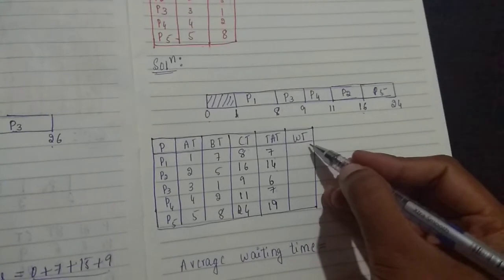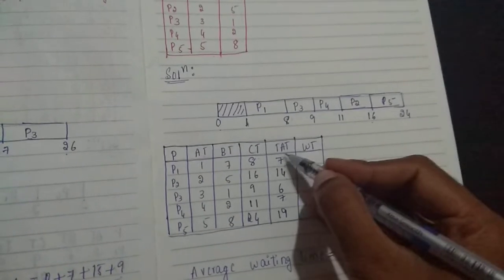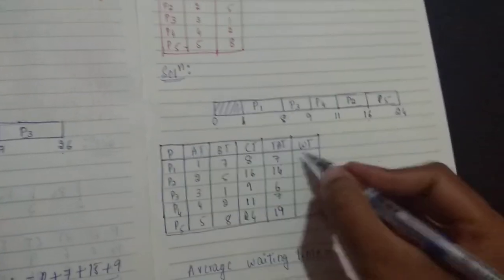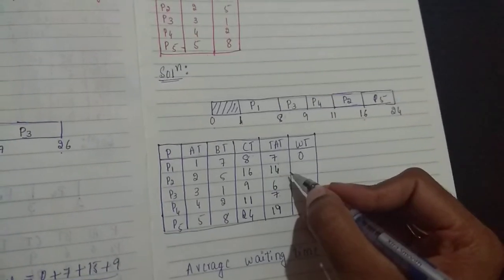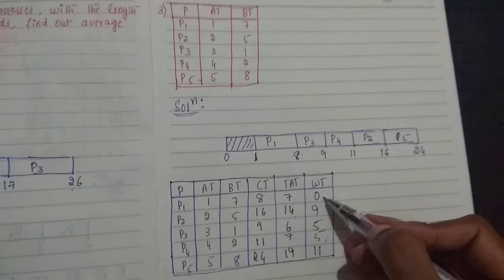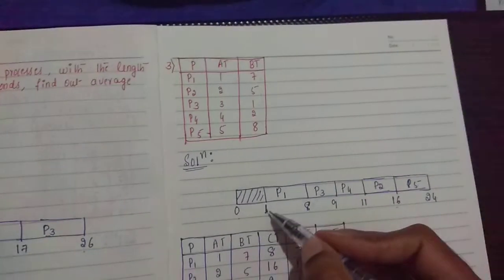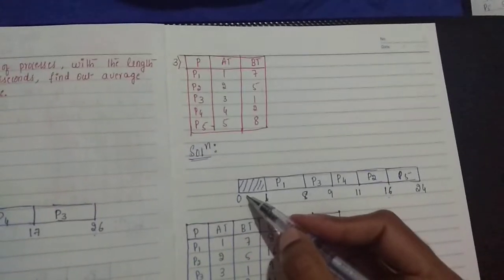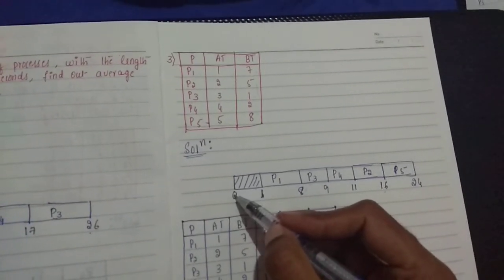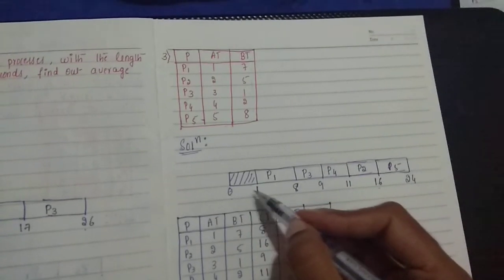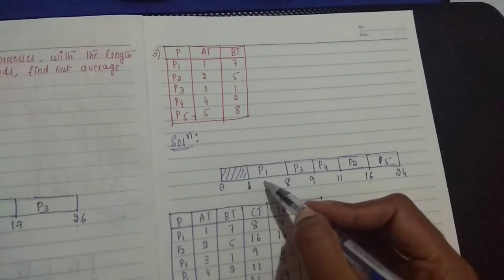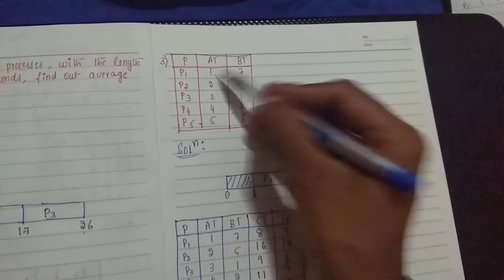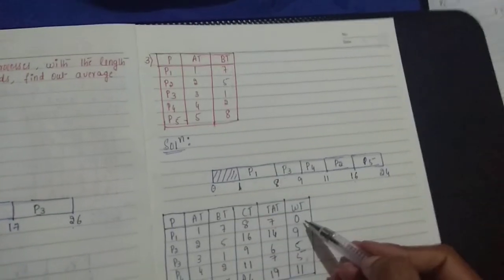Now apply the waiting time formula. The waiting time formula is turnaround time minus burst time. 7 minus 7 is 0. 14 minus 5 is 9. Then 5, 5 and 11. Let's cross verify once. The waiting time of process P1 we got is 0 milliseconds. That is true, process P1 didn't even wait. Actually the CPU was waiting at 0 milliseconds, as no process was there. At 1 millisecond process P1 arrived, so the arrival time is also 1 and he got a chance immediately, so 0. It is correct.